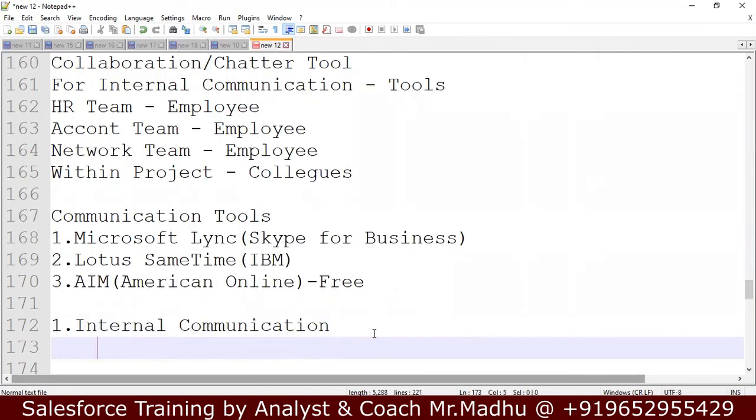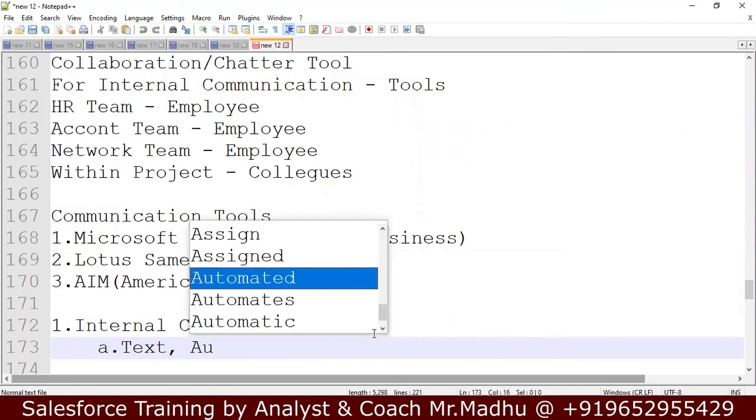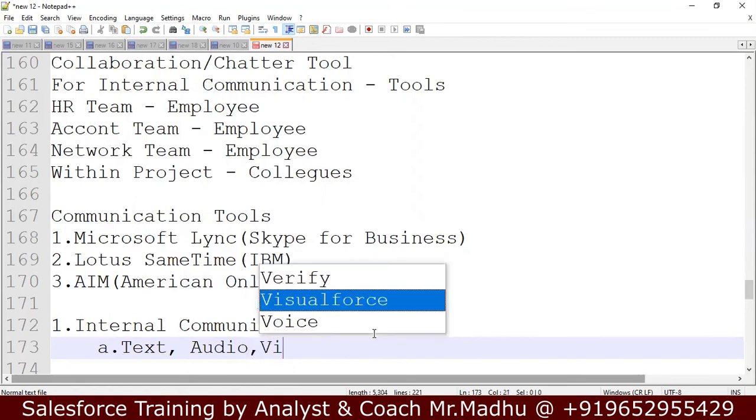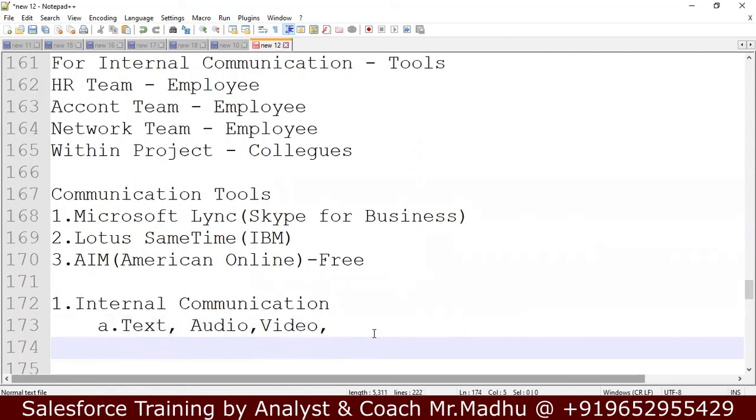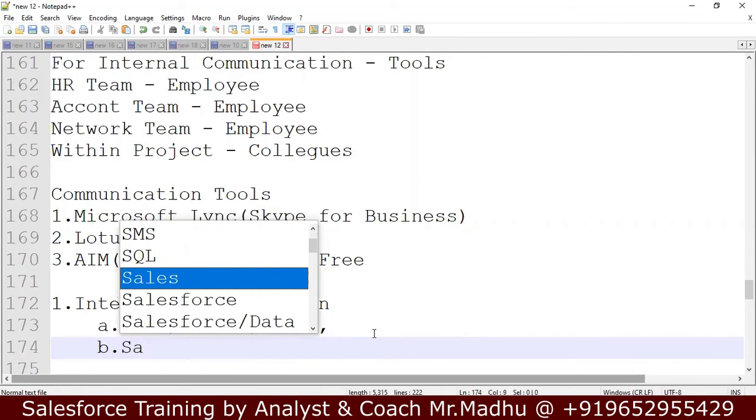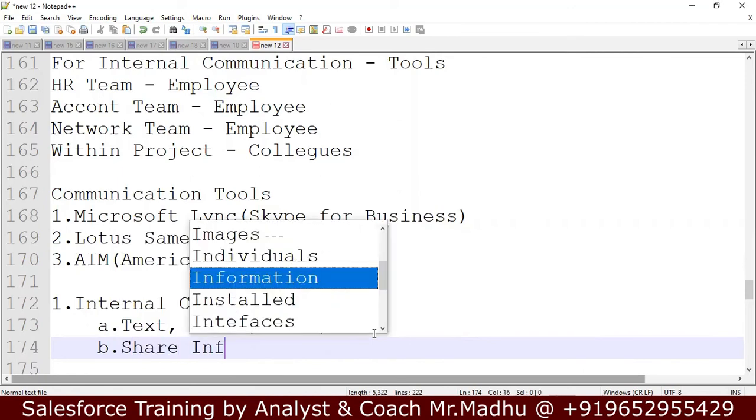In internal communication, you can do text conversations. You can do audio conversations. You can make audio calls, you can make video calls like our Zoom. You can do any kind of conversation. You can share information.